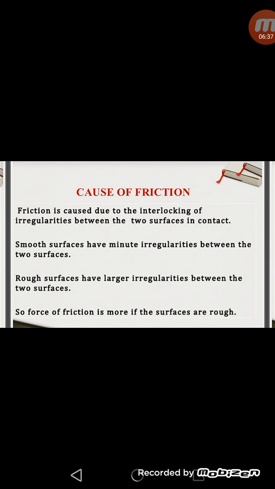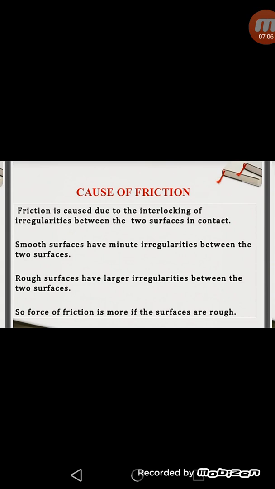Friction is caused due to the interlocking of irregularities between the two surfaces in contact. No solid surface is perfectly smooth. This means all solid surfaces are rough. The degree of roughness varies from surface to surface. Some are more rough while some others are less. Even a surface which looks smooth to the naked eye is actually rough.